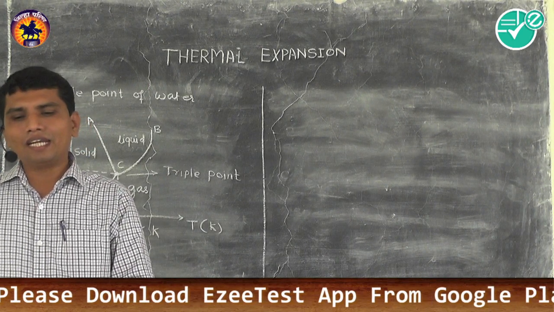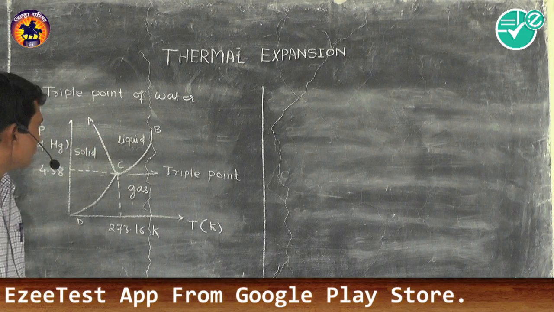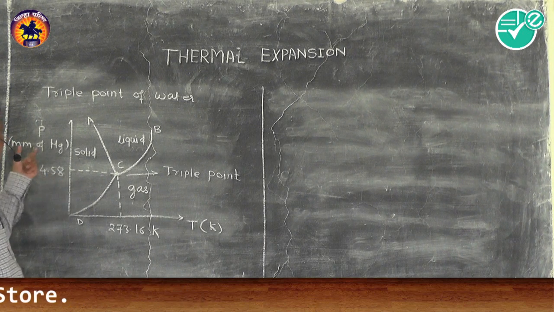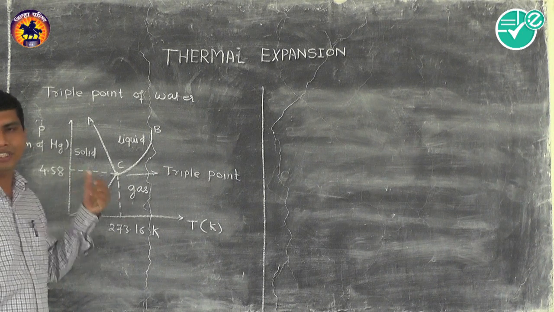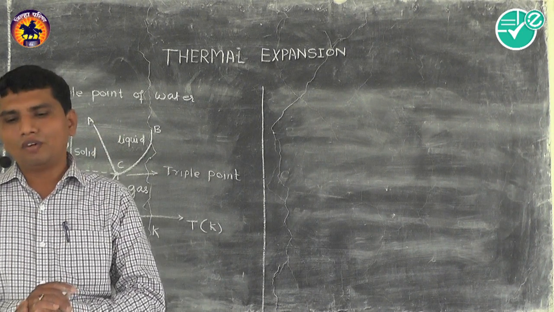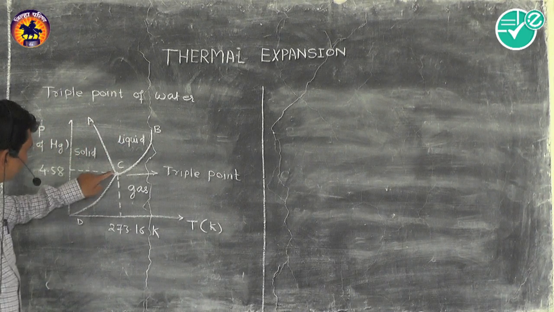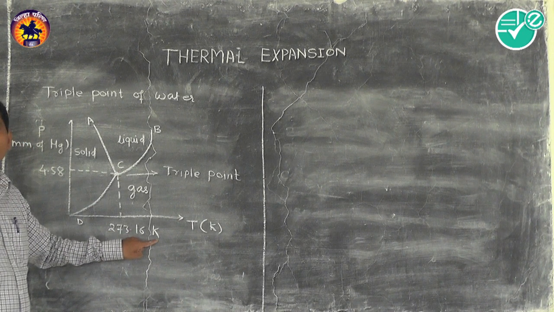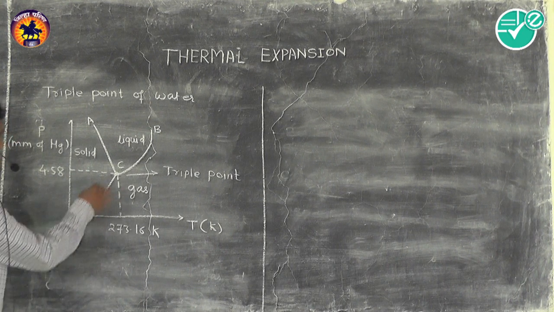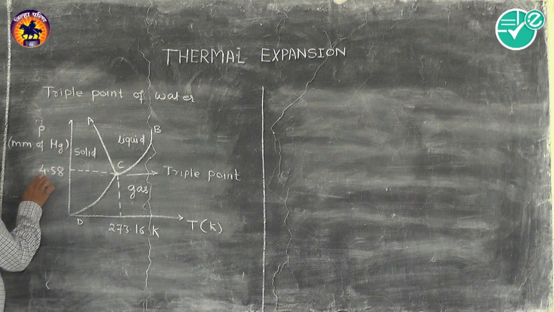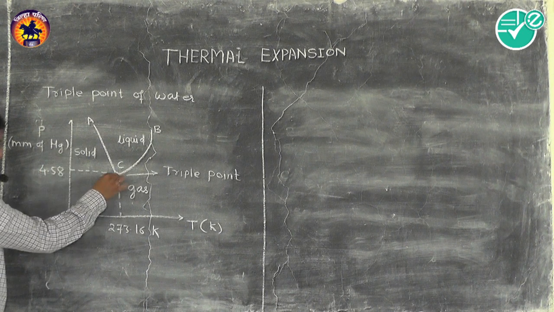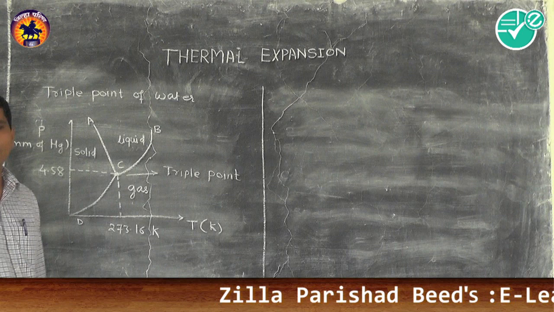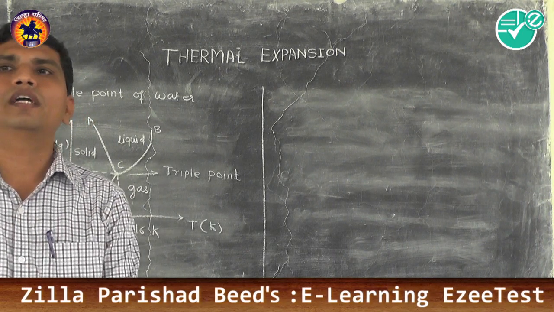The pressure at the triple point of water is 4.58 mm of Hg, and the temperature at the triple point of water is 273.16 Kelvin. So these things you have to remember regarding the triple point of water.